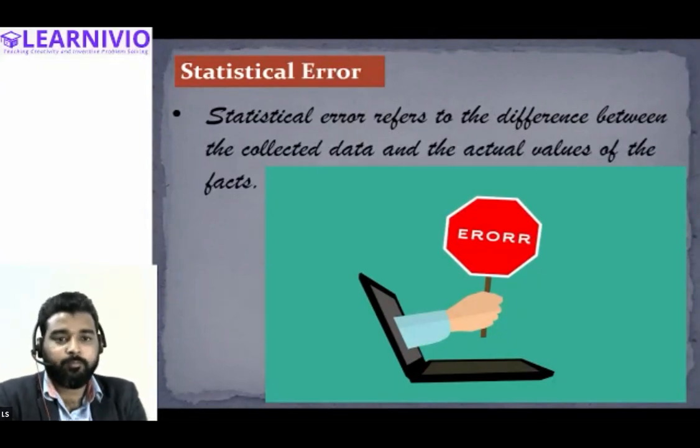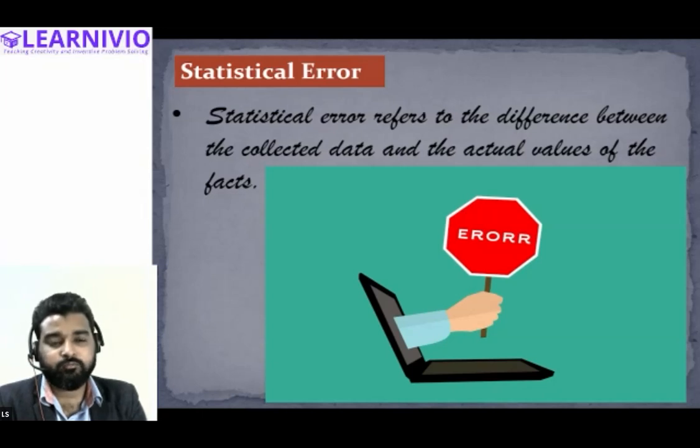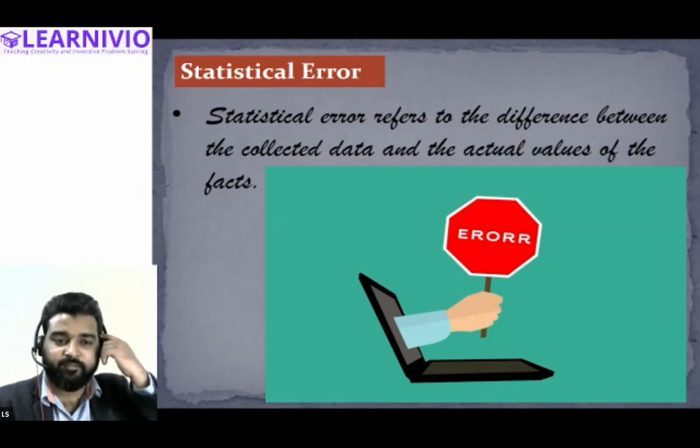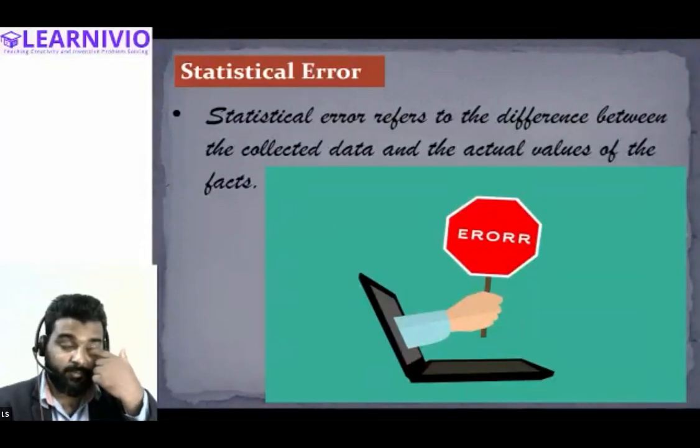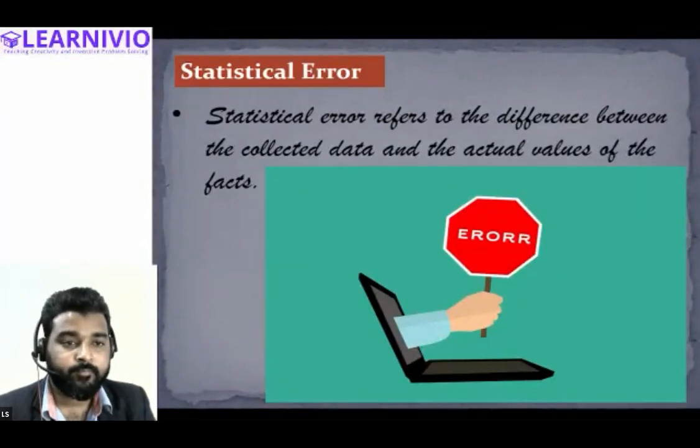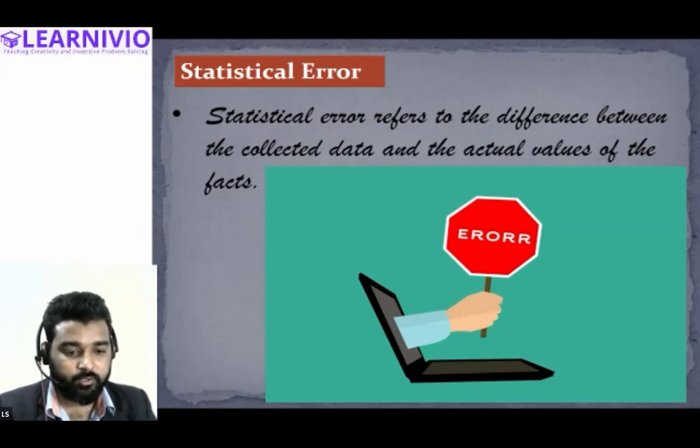So in simple terms, we can say that when the opinion that the investigator is making, or the conclusion that we have formed on the basis of the particular information, is not similar to the fact, when there is a difference between the fact and the opinion that the investigator has made on the basis of information, then this indicates that there is some statistical error. All right.